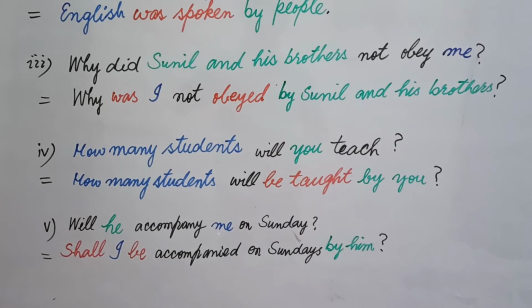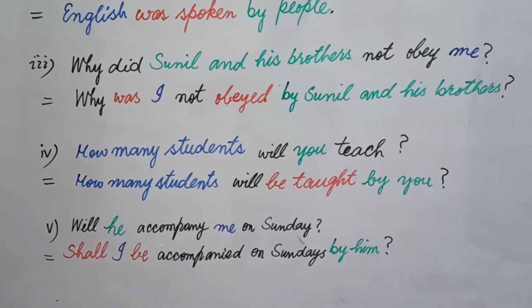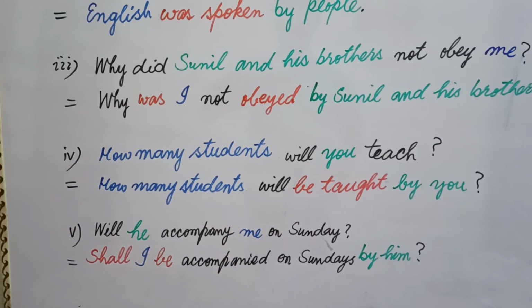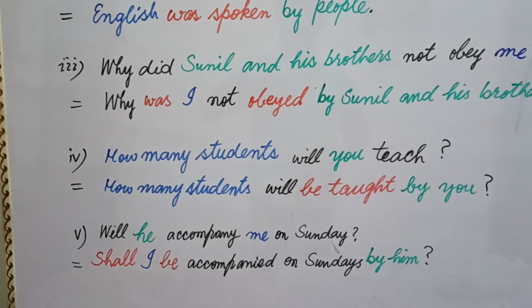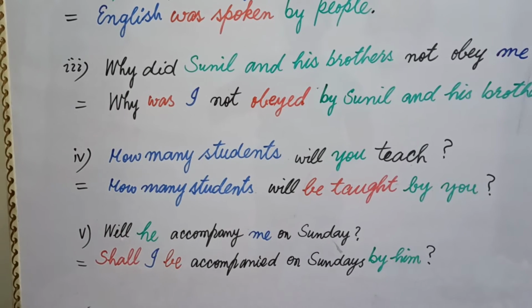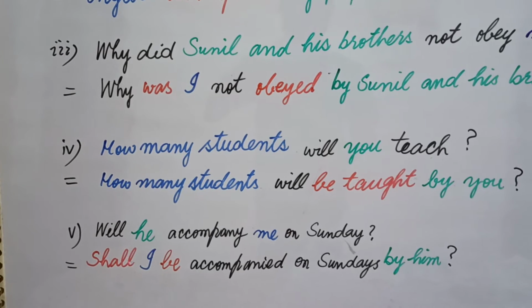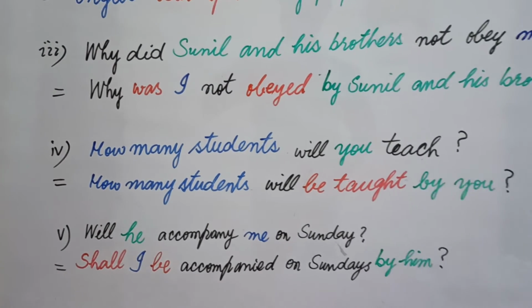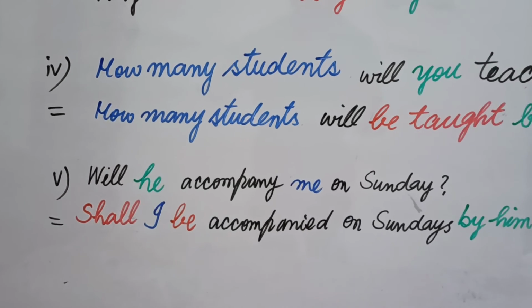Now me will be turned into the subject. Me is an object and it will come in the form of nominative case at the place of subject, and in place of shall we will write will. In place of will we will write shall. Means will is used with he and shall is used with I.